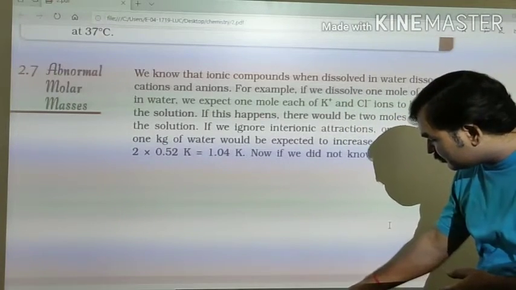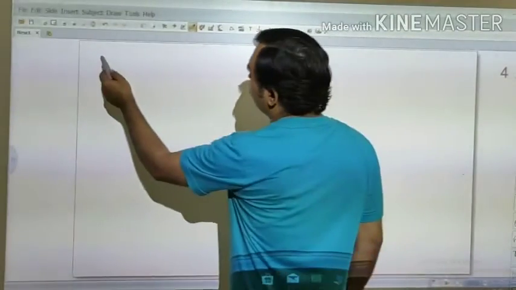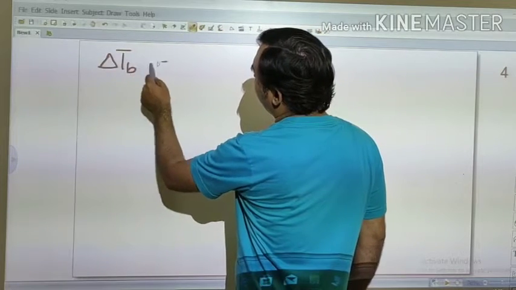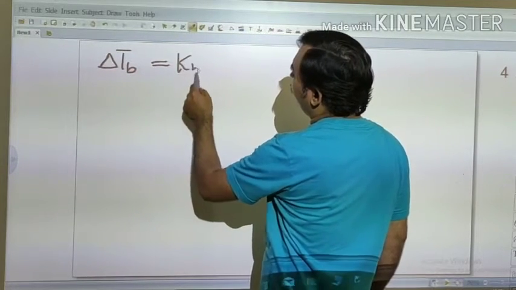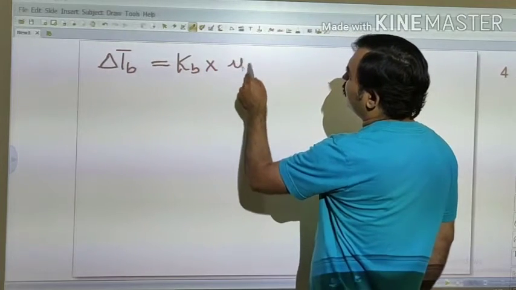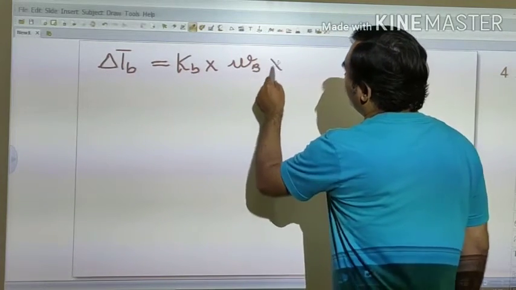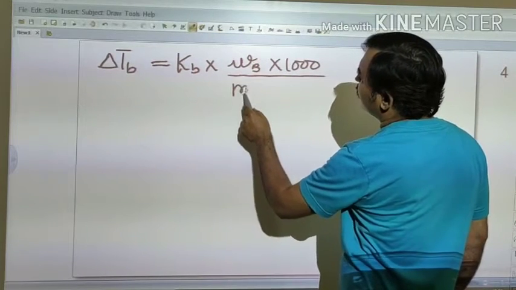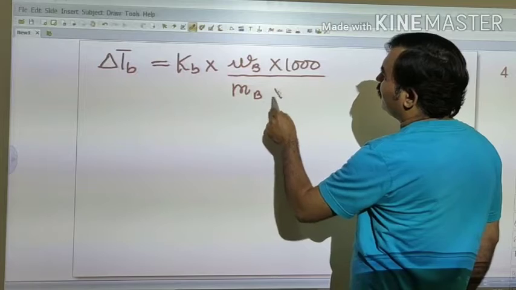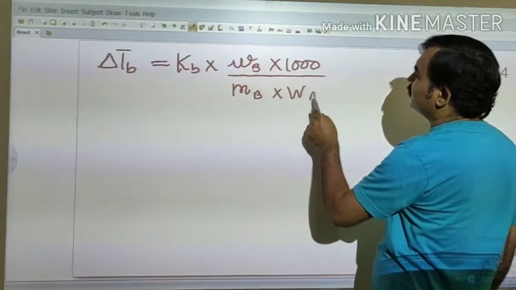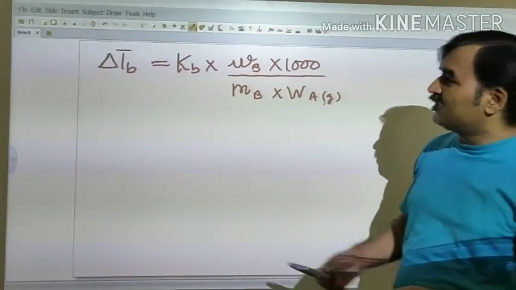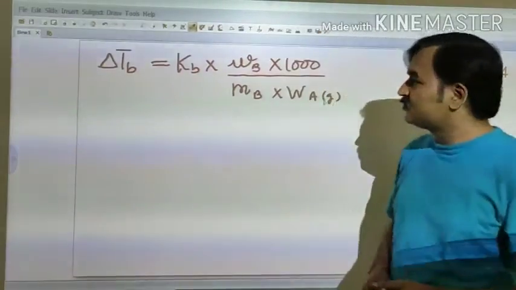So you know that, for example, we have taken delta Tb, which is given by Kb into Wb into 1000 upon molar mass of solute and gram mass of solvent. So in this case, delta Tb depends on number of particles.